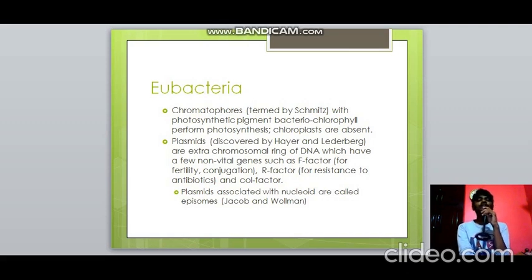Then we need to know about plasmids, which are extrachromosomal double-stranded rings of DNA. They have some genes such as the F factor, which is responsible for fertility and conjugation, and also the R factor, which is responsible for resistance to antibiotics, about which we will be learning in detail in the biotechnology unit. They also have the Col factor, and these plasmids were discovered by Hayes and Lederberg. Plasmids which are associated with the nucleoid are known as episomes, which was found out by Jacob and Wollman.